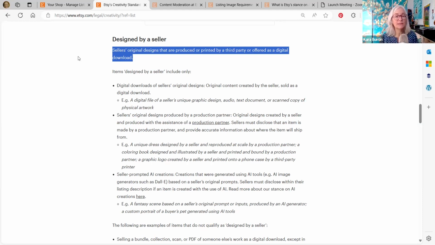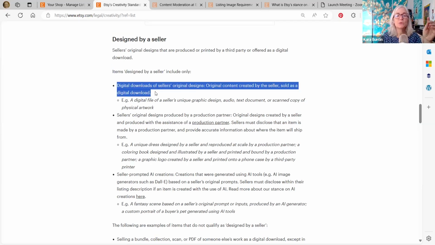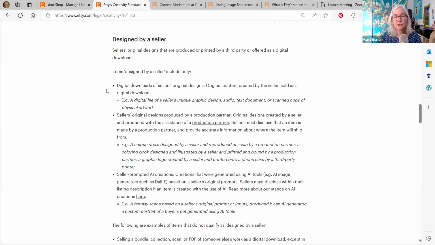And again, this is something that Etsy's going to have to work out. But let's go through the specifics of this. Items designed by a seller include only digital downloads of seller's original designs, original content created by the seller, sold as a digital download. So I sell keyword lists in my digital shop, and this would be a designed by, because I made the list, I go through and choose the words to put in the list, but I'm not printing the final product.